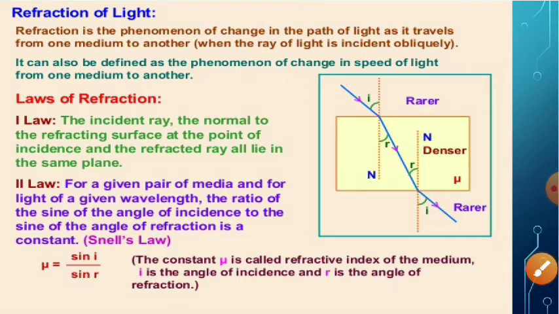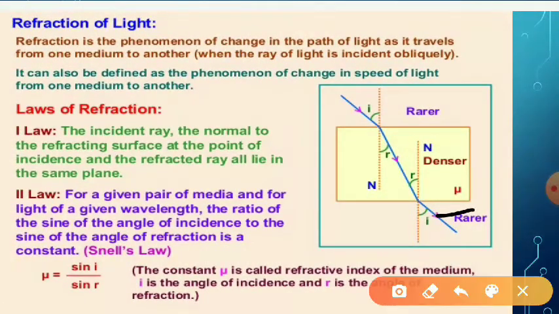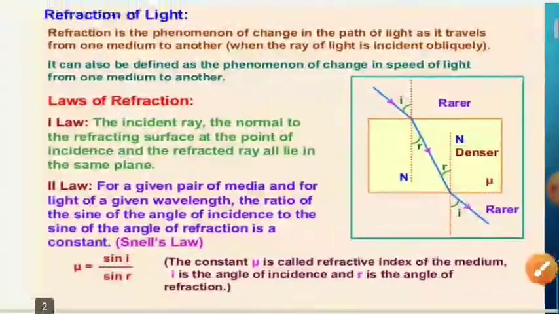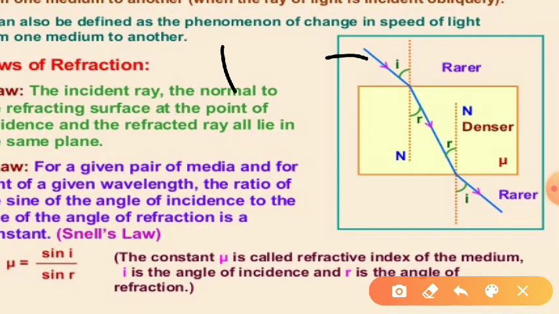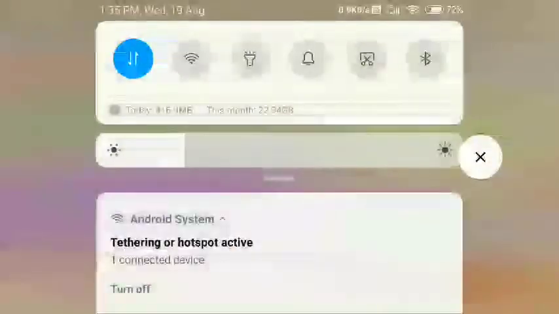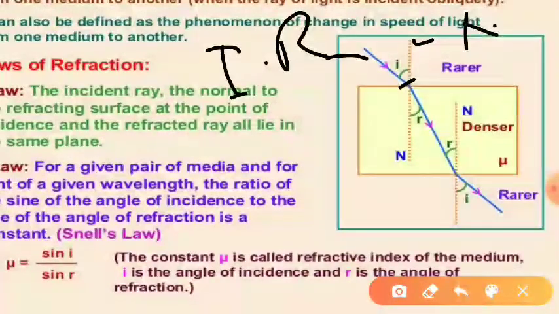There are two laws of refraction. The first law says the incident ray, the normal to the refractive surface at the point of incidence, this is the point of incidence and this is your normal, and the refracted ray, all these three lie in the same plane.